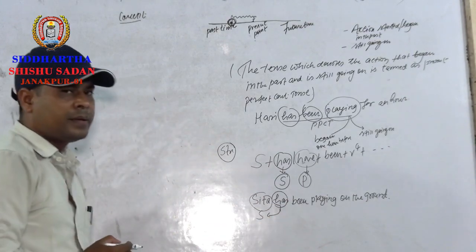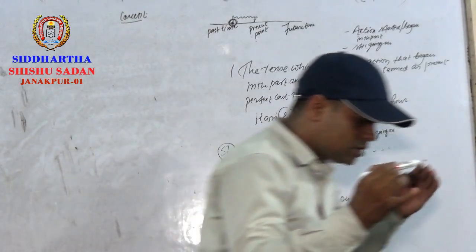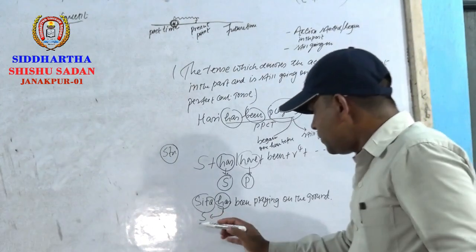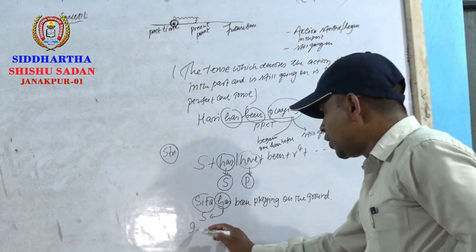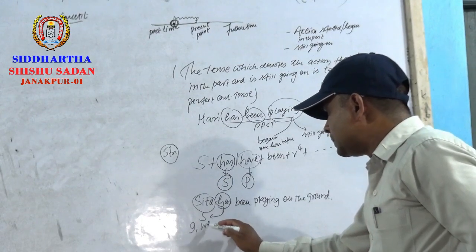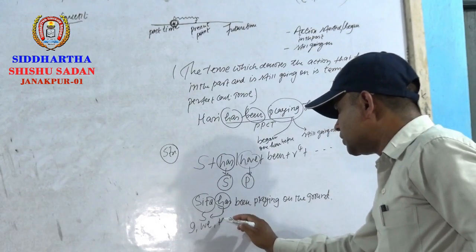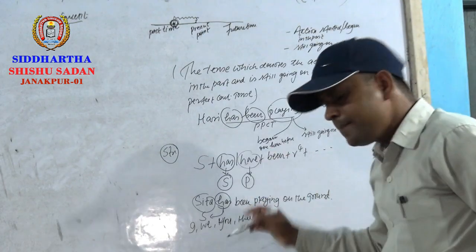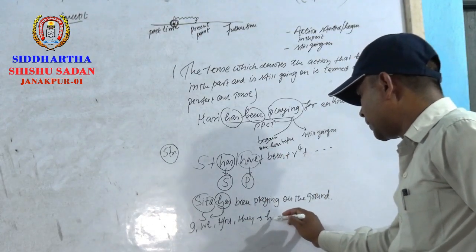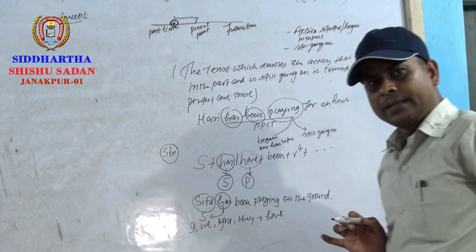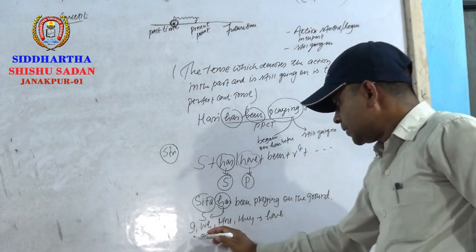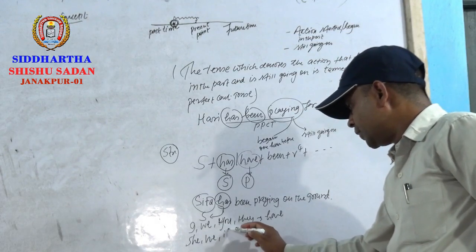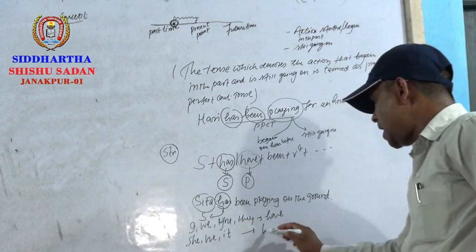Dear students, let's see this with pronouns here. If we have I, we, plural of I, you, they, with them, we use have. Whereas he, she, it, with them, we use has.